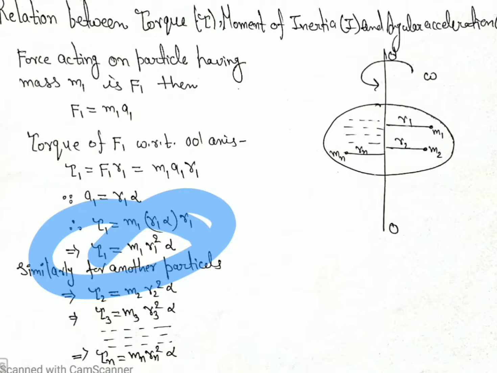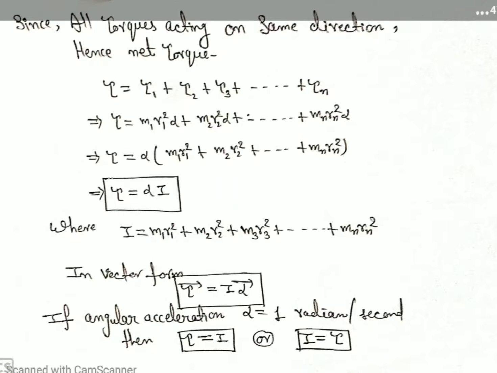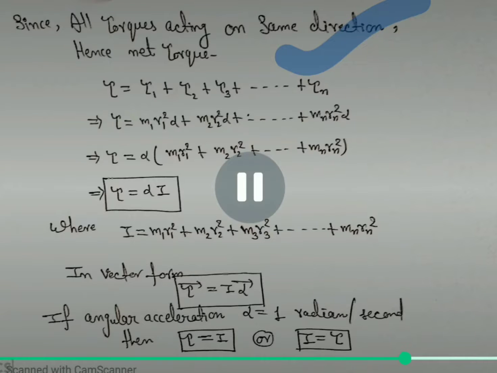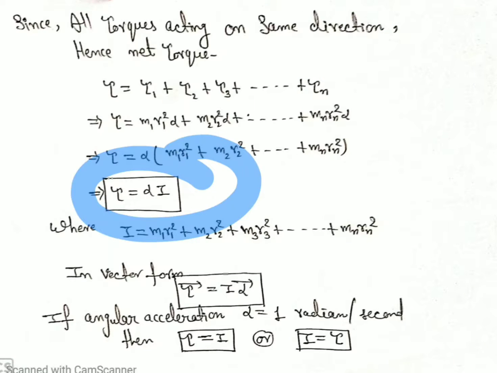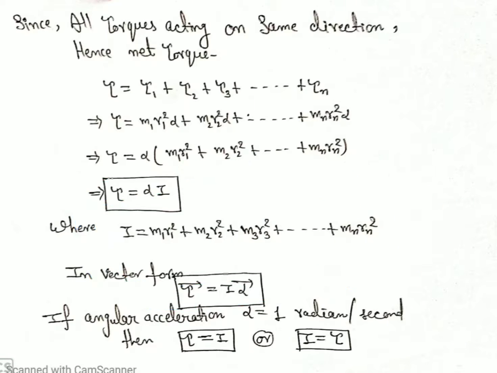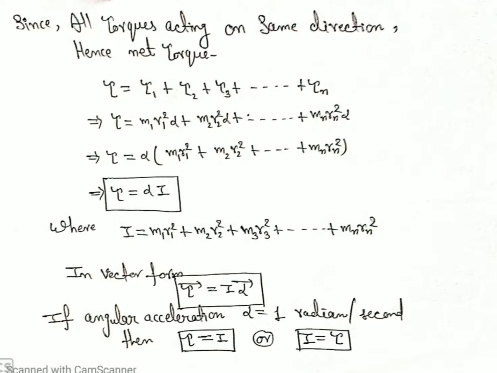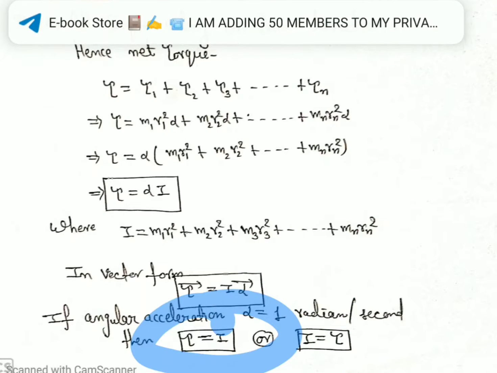Similarly for the other particles, tau 2, tau 3 and tau n. Now student, we calculate the total torque acting in the same direction: tau equals the summation of all tau, and we finally get tau equals alpha I, by the definition of moment of inertia. We all know the moment of inertia has this definition. Now we can say that tau vector is equal to I alpha vector, and for alpha equal to 1 radian per second squared, tau is equal to I. So student, this is the relation proved.